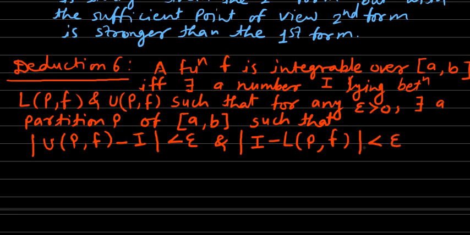This is our deduction number 6. Once again I will read it. Deduction number 6: a function f is integrable over closed interval a to b if and only if there exists a number I lying between lower sum and upper sum such that for any epsilon greater than 0 there exists a partition P of closed interval a to b such that the difference of upper sum and I is less than epsilon and the difference of I and lower sum is less than epsilon. This is deduction number 6.